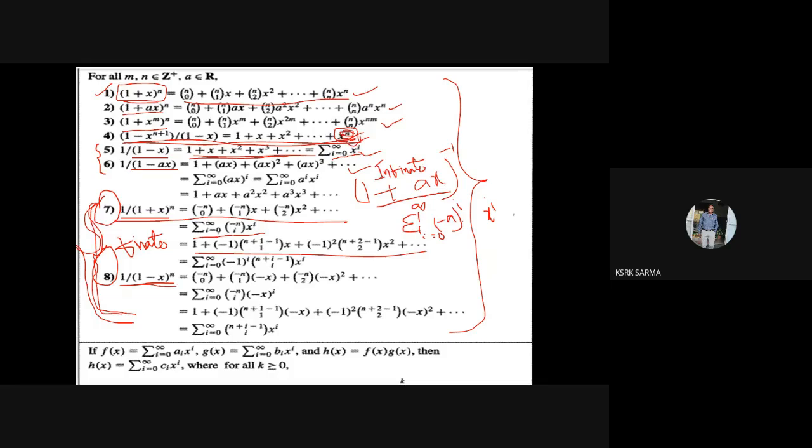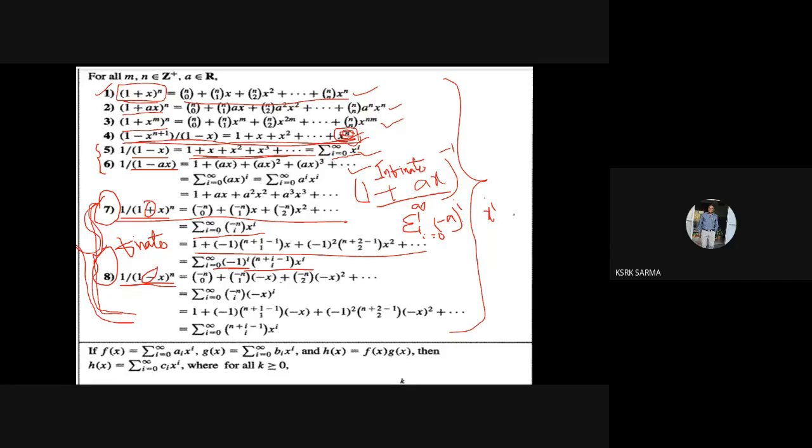So this can be seen here. It is (1 plus x) whole power minus n, so it is sigma equal to 0 to infinity (minus 1) whole power i into n plus i minus 1 ci into x power i. So what I said, the same thing: n plus r minus 1 cr into x power r, with (minus 1) whole power r, because here the plus is there. So the same thing here, the minus is there.